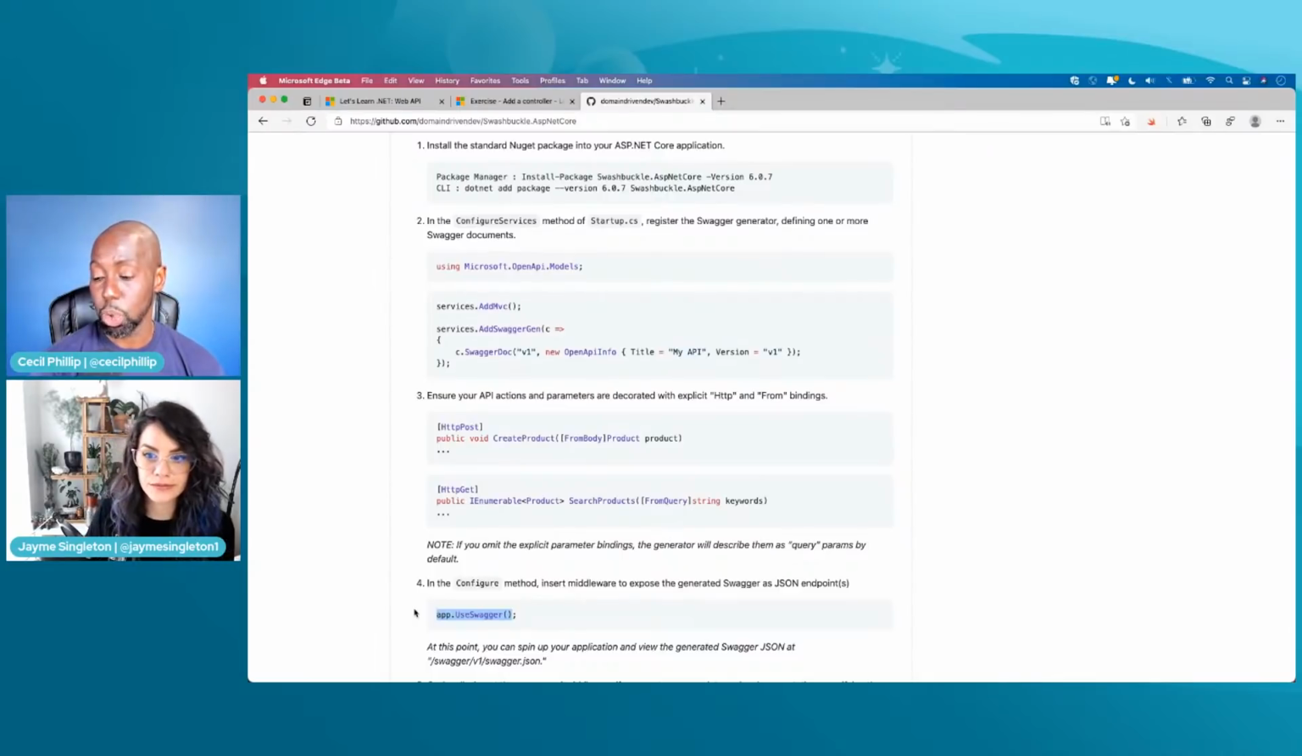And I believe Swashbuckle does support 3.1. It supports 5.0. I don't know if it supports 2.2, but you shouldn't be using 2.2 anyway because it's out of support. Yeah, that was a bit outdated.